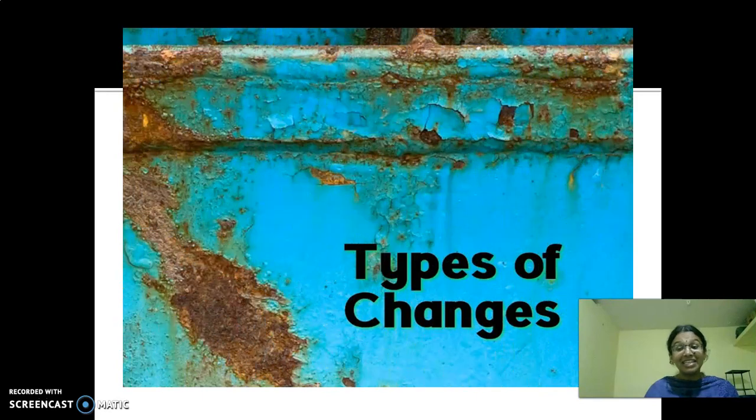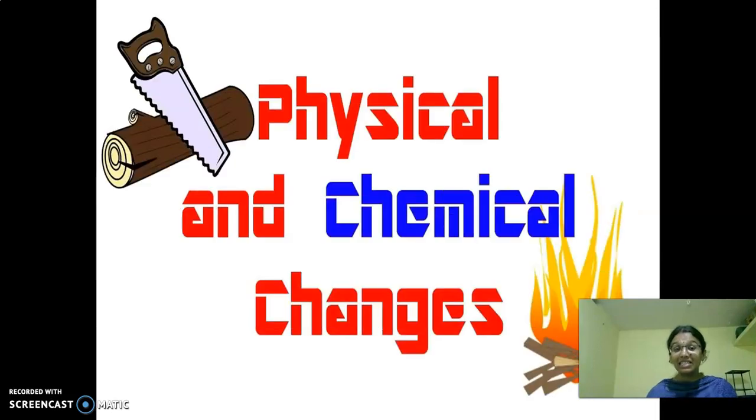Next, we had seen types of changes. There are different types of changes: physical and chemical change, reversible and irreversible change, desirable and undesirable change, and then natural and man-made changes. We are now going to recall all these changes. First, types of changes. In this, we are going to discuss physical and chemical changes.